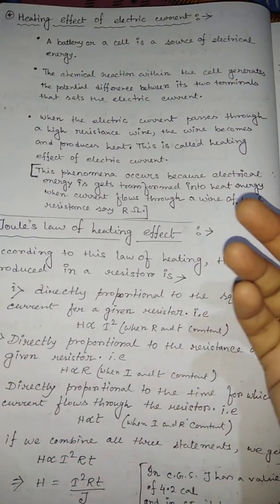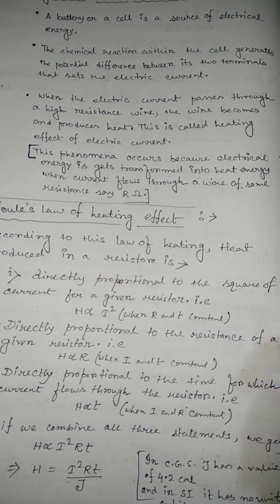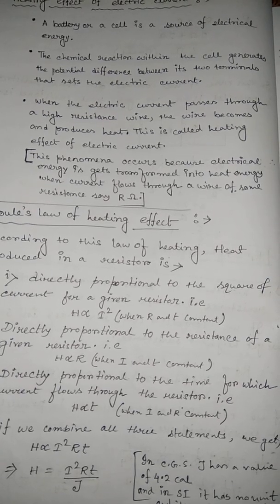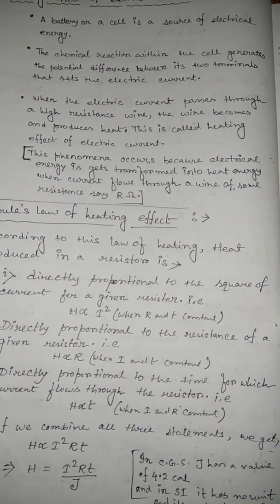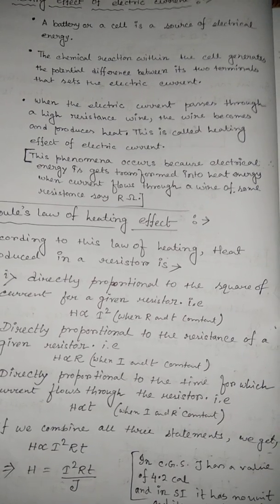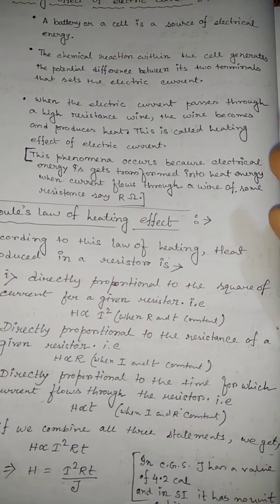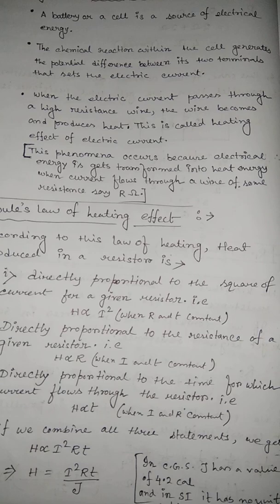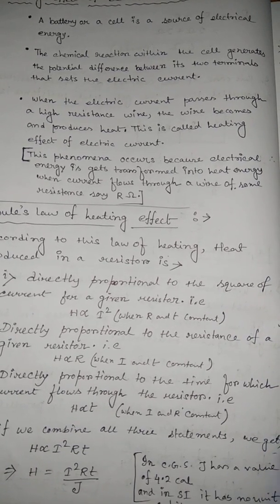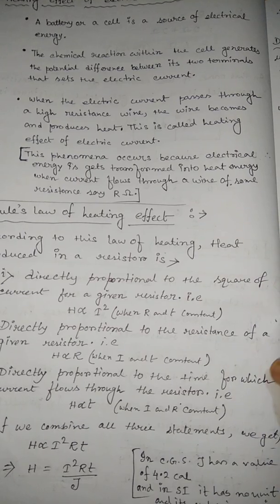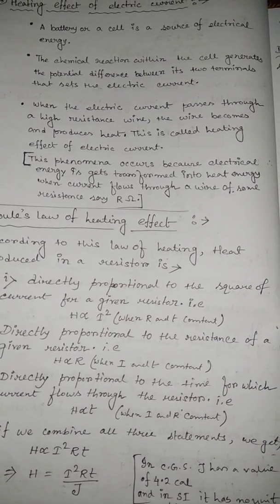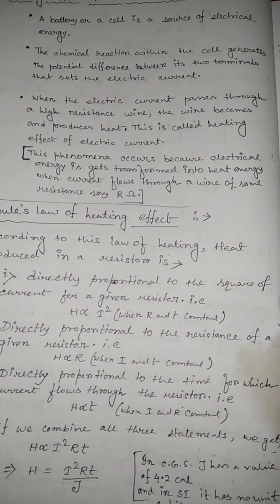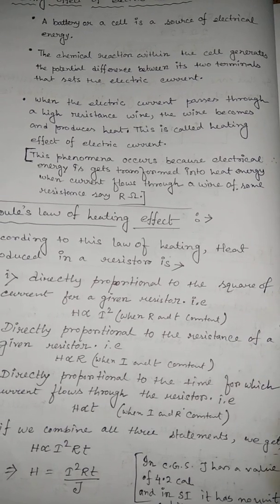So how do we define the heating effect? Heating effect means how much heat is produced inside the conductor. If we apply an external electric field, or if we increase the temperature, the collisions between the free electrons and the atoms, which are vibrating about their mean position, also increase. As the number of collisions increases, the electrons can't flow easily inside a conductor. They resist the flow of electric charge, and this is called resistance. So as the resistance increases, more heat is generated inside the conductor.